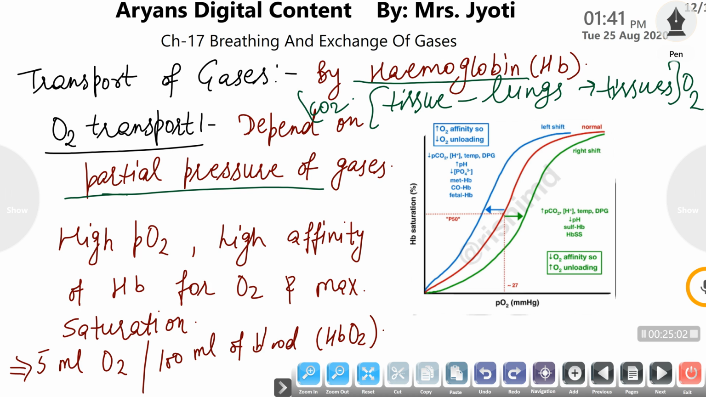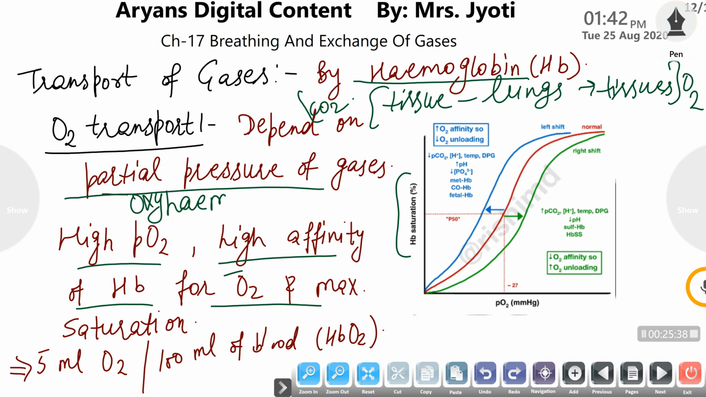Meaning the binding or the transport of gases also follows the concept of partial pressure. In the lungs, oxygen has high partial pressure, so its affinity will also be high for the hemoglobin, meaning hemoglobin will be more efficient for oxygen than CO2, and following this concept, oxygen binds to the hemoglobin and reaches the maximum saturated phase, meaning the maximum hemoglobin is bound with oxygen. When hemoglobin is bound with oxygen, the hemoglobin is termed oxyhemoglobin. And this oxyhemoglobin carries the oxygen from lungs to tissues.